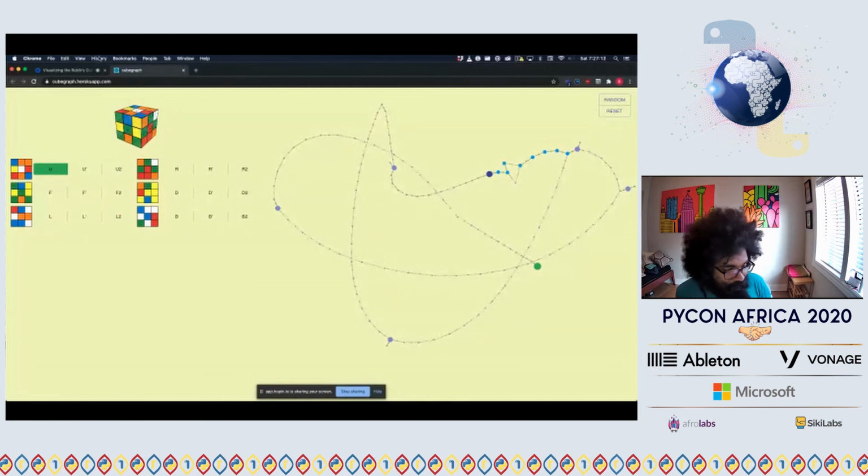Yeah, that's a great question. The question Vince asked was, any thoughts of expanding this to 4 by 4 cubes, etc.? The first thing that comes to mind is the branching factor, the number of options you have for turns on a given face.